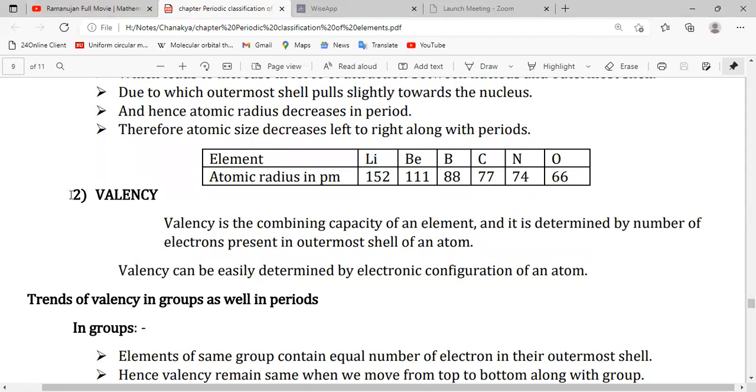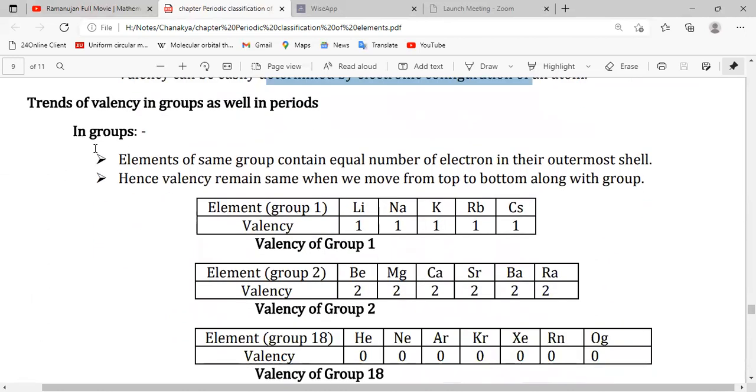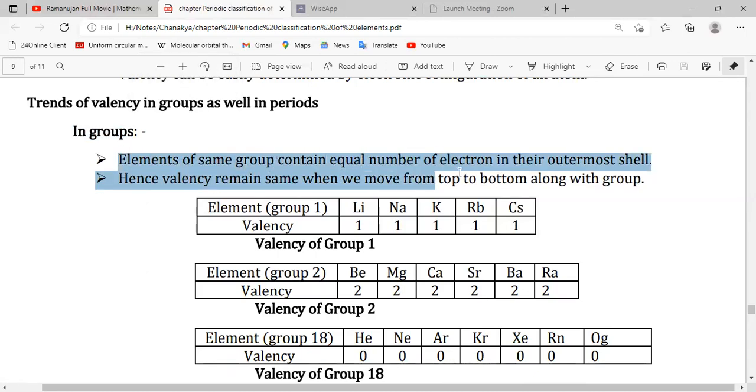Then the second trend, valency, we are going to understand. Valency is nothing but the combining capacity of an element, and it is determined by the number of electrons present in the outermost shell of an atom. Valency can be easily determined by the electronic configuration of an atom. Now we will understand the trend first in groups. When we move top to bottom along a group, we know the elements of the same group contain an equal number of electrons in their outermost shell. Hence, valency remains constant.